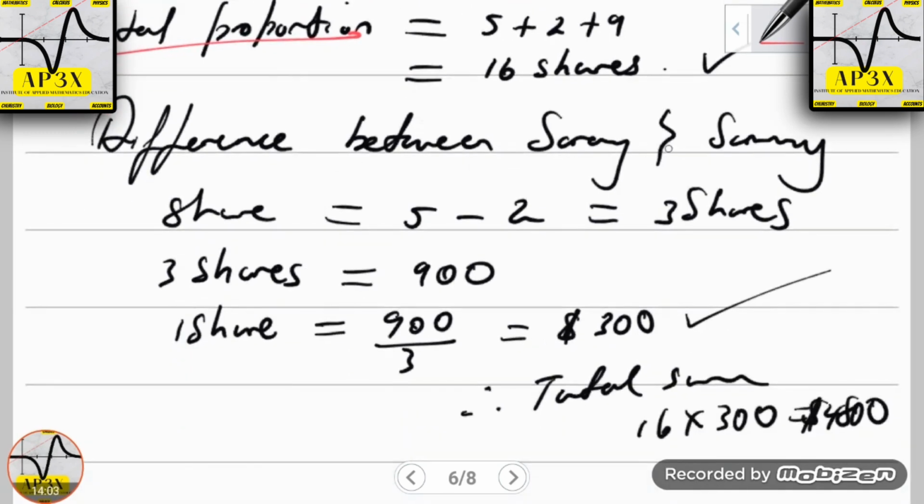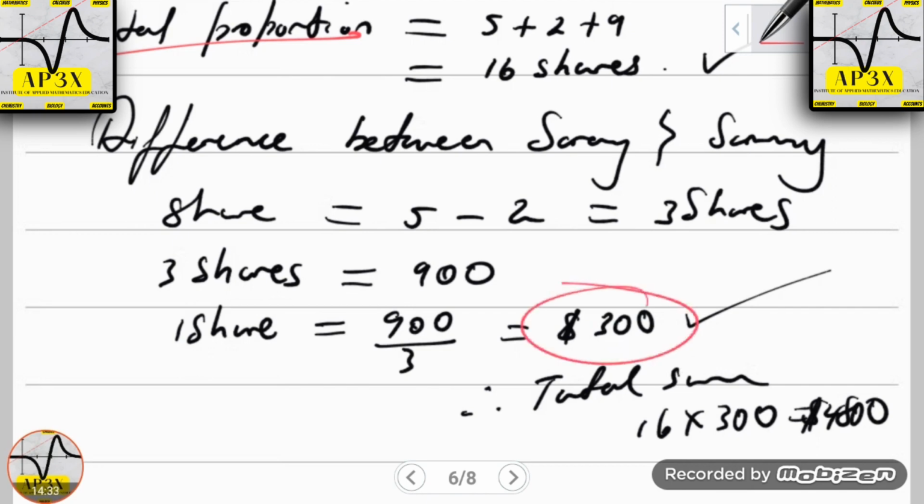So the difference between Sarah and Sammy's share is 5 take away 2, which is in fact equal to 3 shares. So the reason why Sammy is getting less than Sarah is because the 3 shares difference is what is equal to the 900. Now, using that simple piece of information, we can therefore calculate 1 share. 1 share is then equal to 900 divided by 3, which works out to be $300.